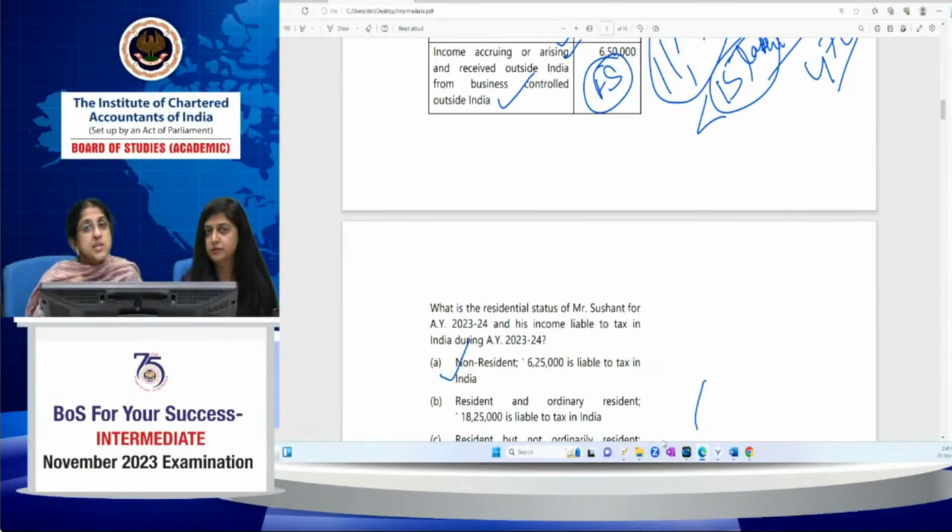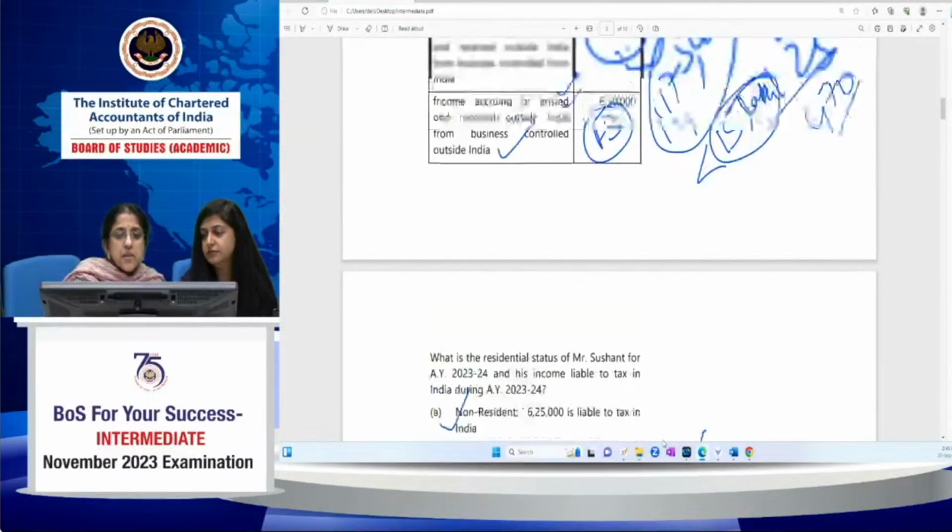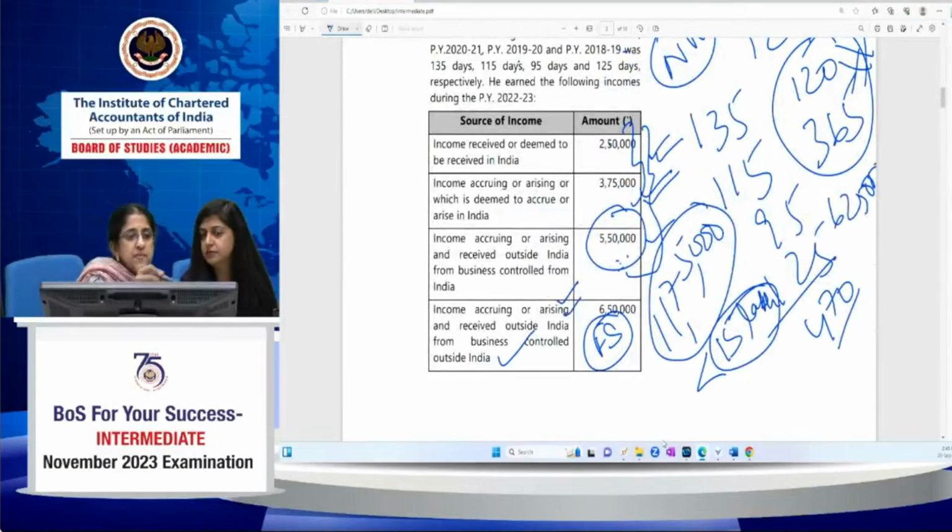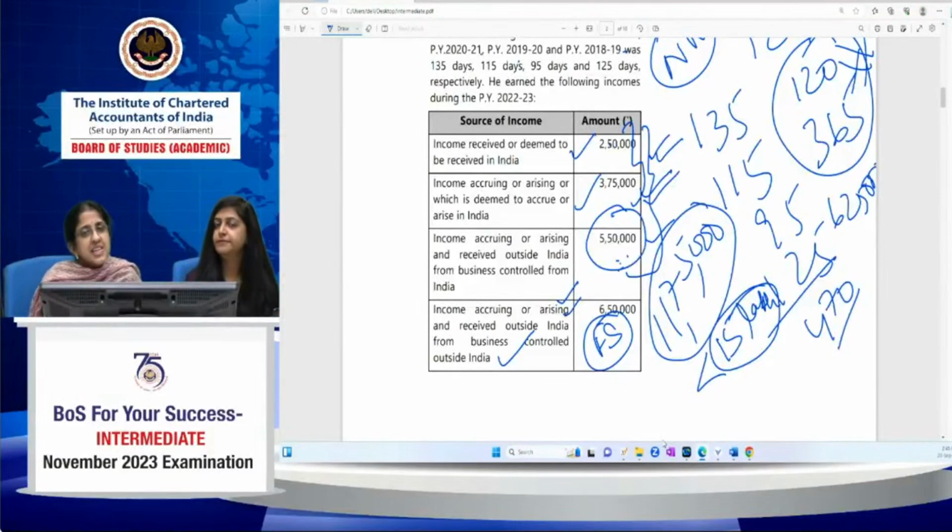And for a non-resident, what is the scope of total income? Only income which is accruing or arising in India, income which is received in India, income which is deemed to accrue or arise in India. So those are the first 2, only the first 2. Because the third one is income accruing or arising outside and received outside India from a business controlled from India, it's taxable only in case of a not ordinarily resident. Of course, in case of a resident, everything is taxable, but this is not taxable in case of a non-resident. So the answer becomes 6,25,000.